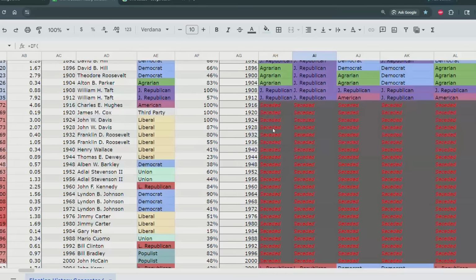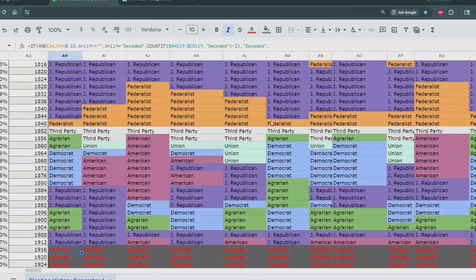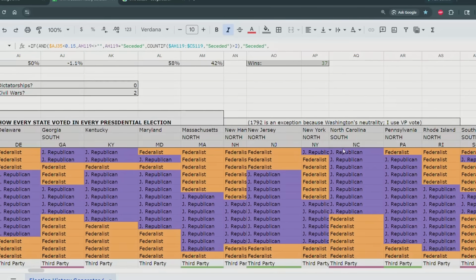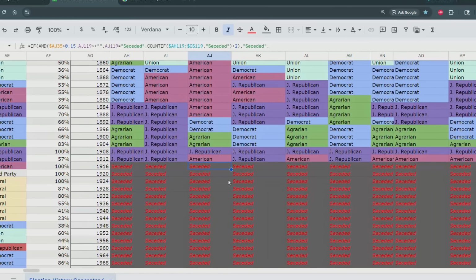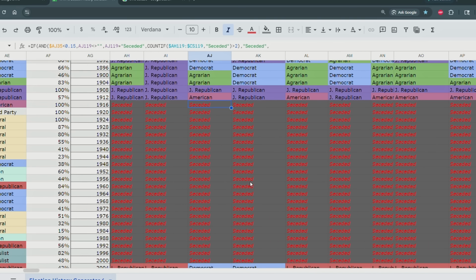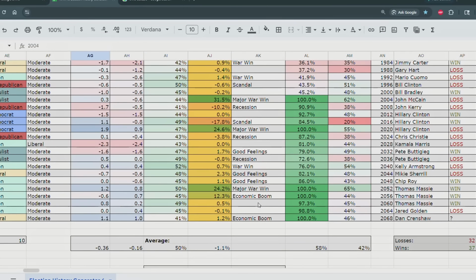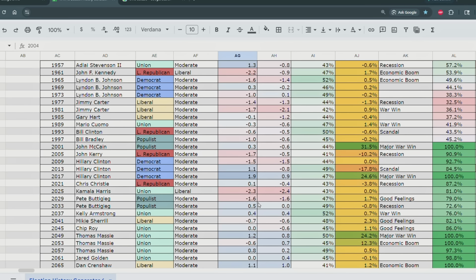So if we scroll down here, we can see that Connecticut seceded, probably for economic reasons. They didn't want a radical socialist becoming president, but also some southern states. So Georgia seceded as well. So maybe William Howard Taft was too progressive when it came to civil rights or something like that. But then in 2004, they all joined the country again. And I plugged that in so that when there's a popular president of America, the seceded states might rejoin the Union and reunify the country.